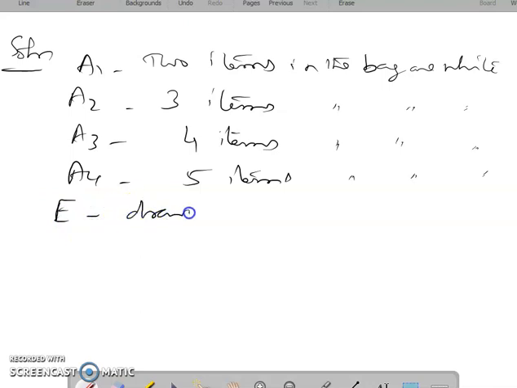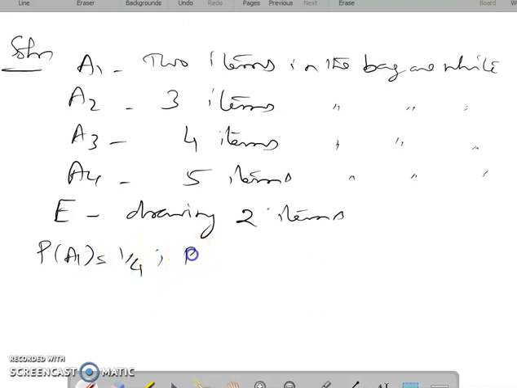Drawing 2 items. 2 white items here. Therefore, they have not given the probability values here. For 2 items in the bag are white, 3 items in the bag are white, for 4 different events we have approached here. Therefore, we give equally likely cases for the happening of the probability here.